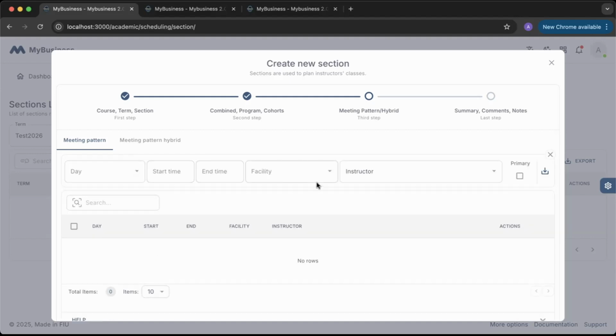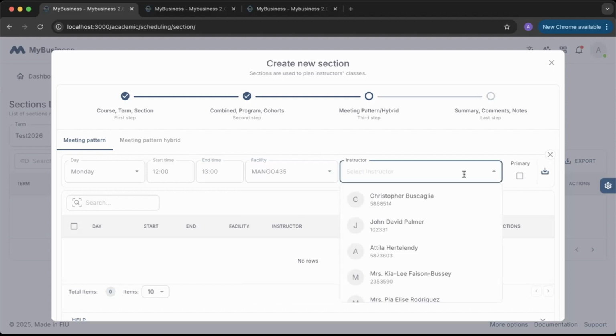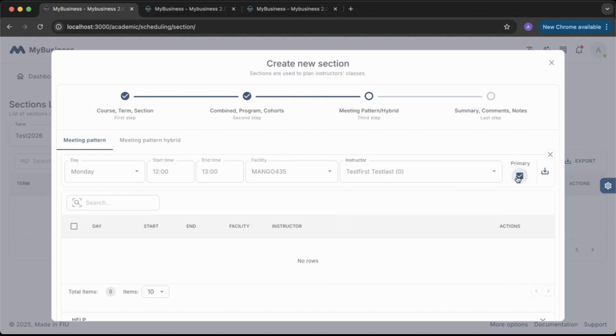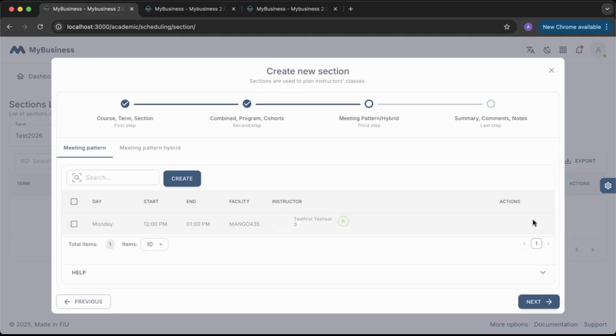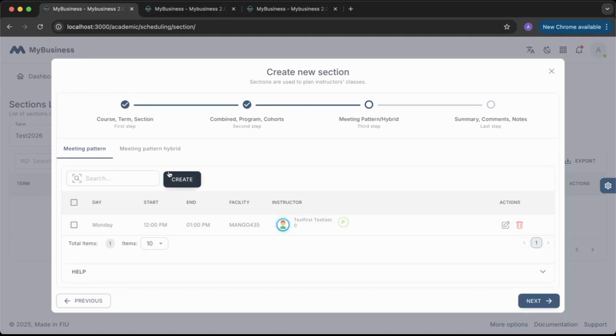I'm going to fill in all my information, what day, start time, where, and my instructor. And I'm going to make sure to select them as my primary instructor, and I'm going to add them to the meeting pattern. Mind you, you can keep creating this for other days as well. If they teach more than once a week, then you can create this more than once for each day.